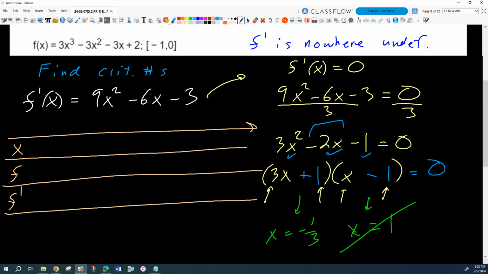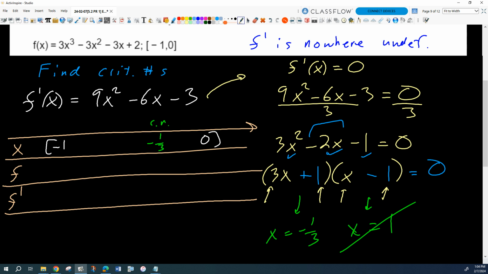And then we're going to go ahead and put our domain on the first row for x. We're going from -1 up to 0. Okay, those are our endpoints. And we had one interior critical number. That was at -1/3, which would be about, if we want to put it in roughly the right spot, right there. So in the x row, those are the important x values. One critical number and two endpoints, right?